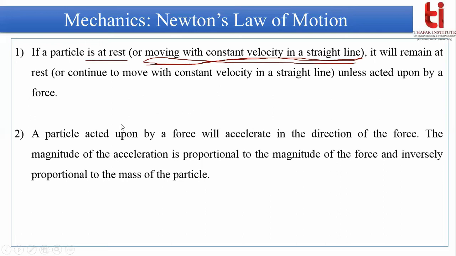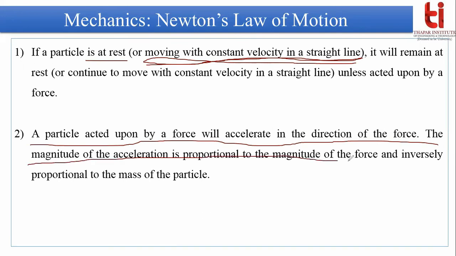Now comes the second law of motion. In the second law of motion, Newton proposes that a particle acted upon by a force will accelerate in the direction of the force. The magnitude of the acceleration is proportional to the magnitude of the force and inversely proportional to the mass of the particle.